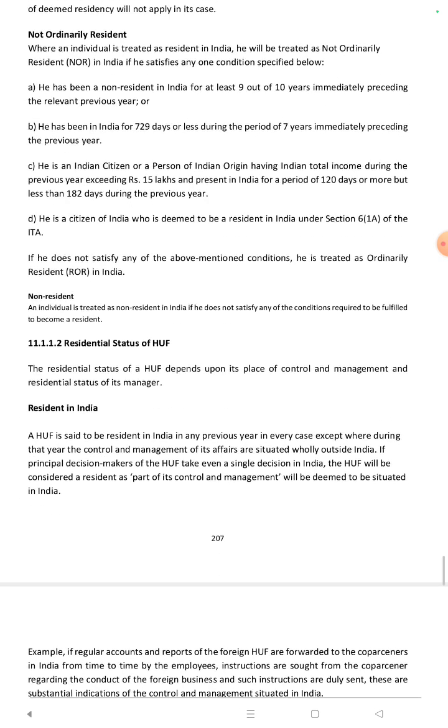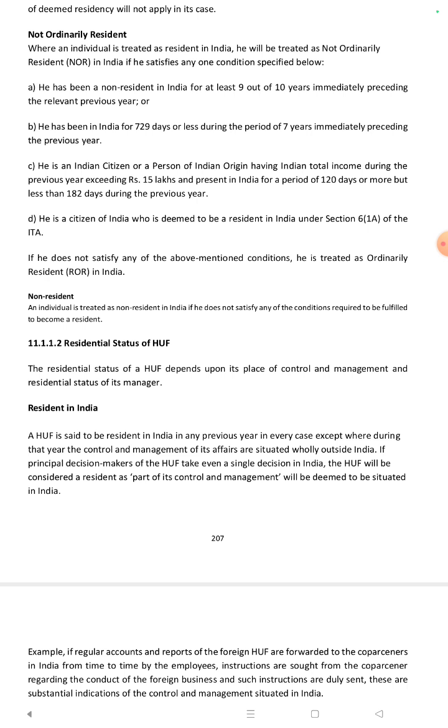Not ordinary resident. Where an individual is treated as a resident in India, he will be treated as not ordinary resident in India if he satisfies any one condition specified below. He has been a non-resident in India for at least 9 out of 10 years immediately preceding the relevant previous year, or he has been in India for 729 days or less during a period of 7 years immediately preceding the previous year.